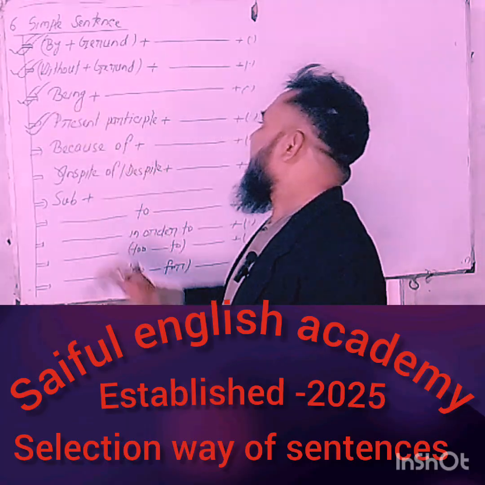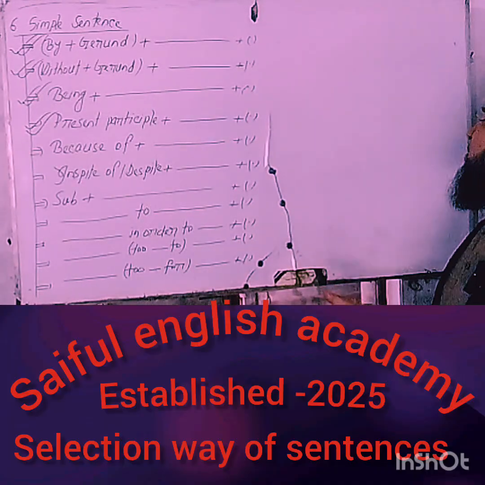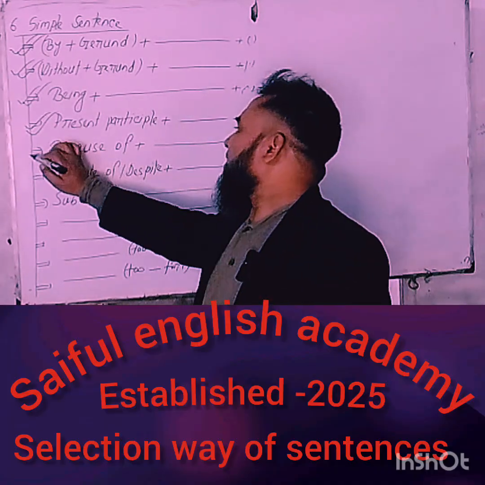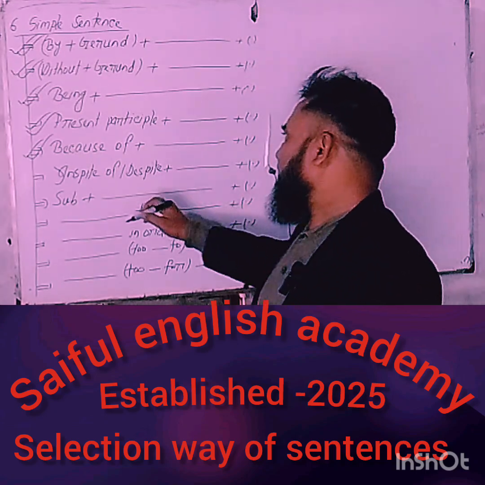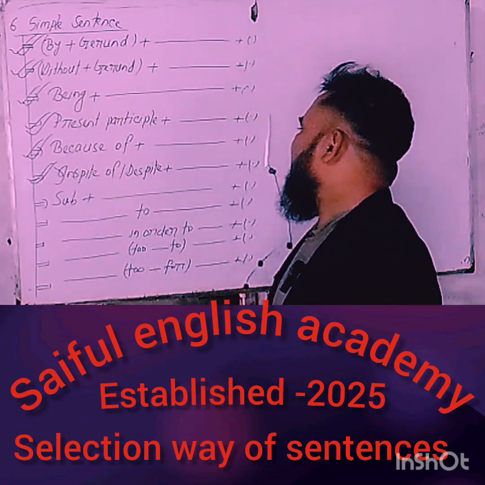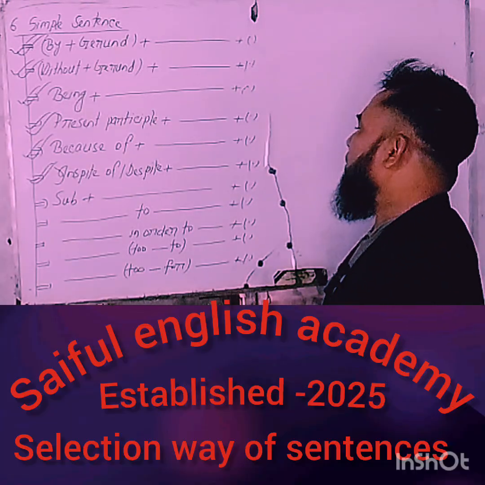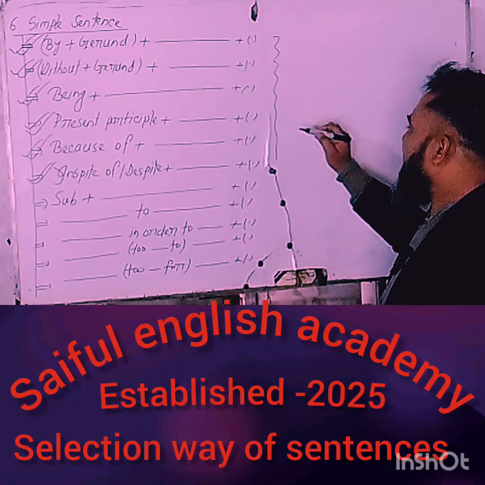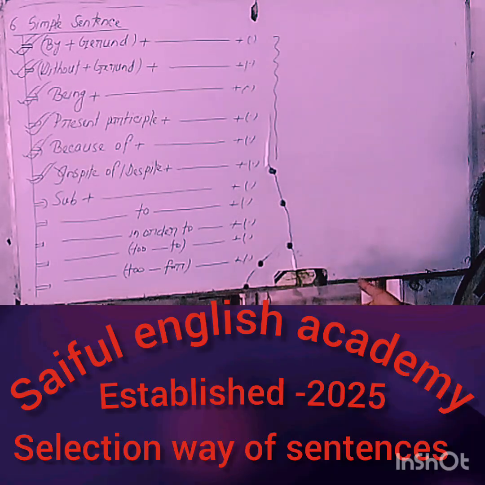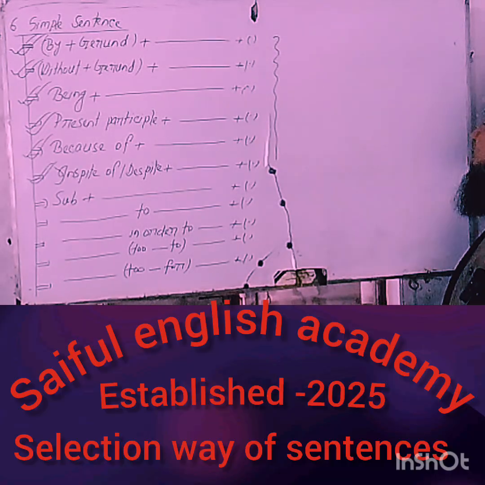Starting word present participle, and finally ended with the note of full stop. Starting word "Because of", and finally ended with the note of full stop. Starting word "In spite of" or "Despite", and finally there is the note of full stop. You have to keep in mind, my dear learners, that these few categories, by plus gerund, without plus gerund, being, present participle, because of, in spite of, or despite, may be used in the middle of the statement, no problem.